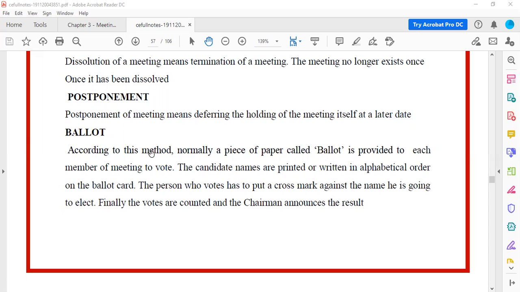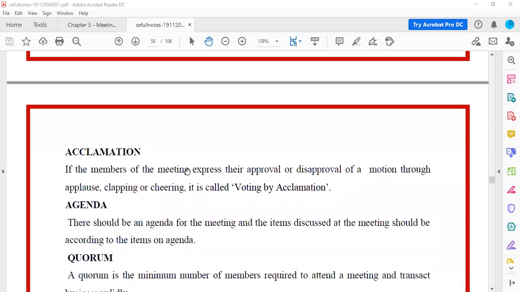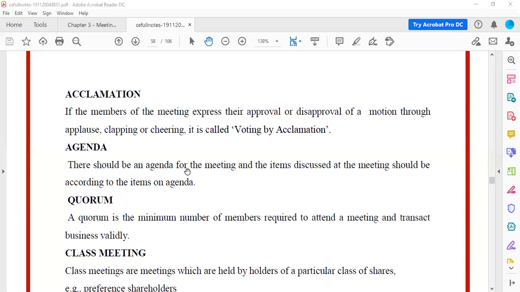The names of them will be written in the alphabetical order, and one has to put a cross mark against the name they have selected, and then they'll put it into the ballot box, and later they will count and the chairman will announce the result. Understood ballot box?